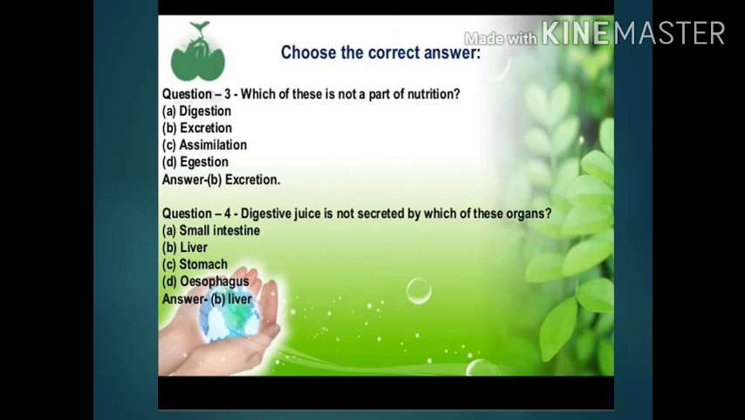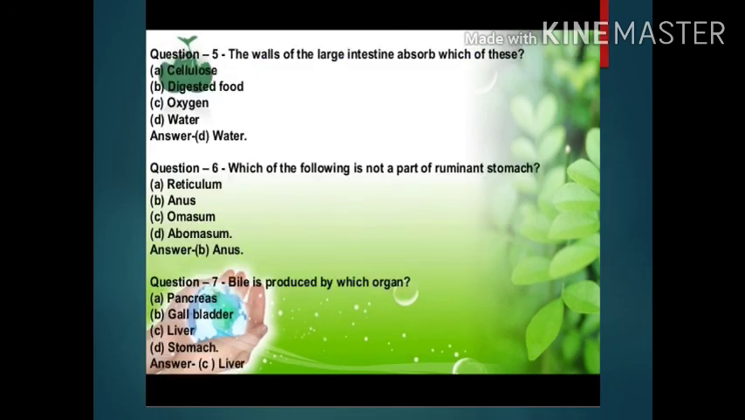Question 5. The walls of the large intestine absorb which of these? A, cellulose. B, digested food. C, oxygen. D, water. Question 6. Which of the following is not a part of ruminant stomach? A, reticulum. B, anus. C, omasum. D, abomasum. Question 7. Bile is produced by which organ? A, pancreas. B, gallbladder. C, liver.